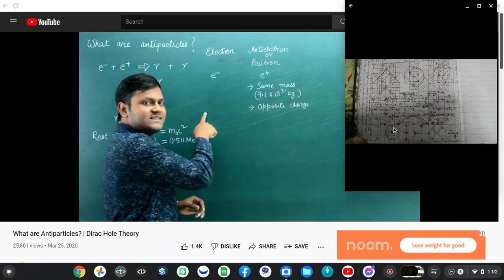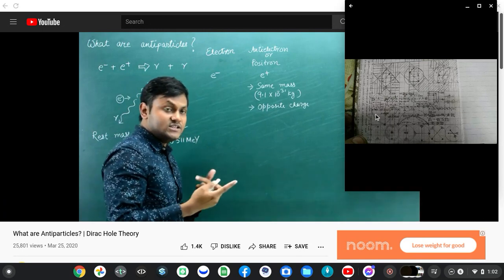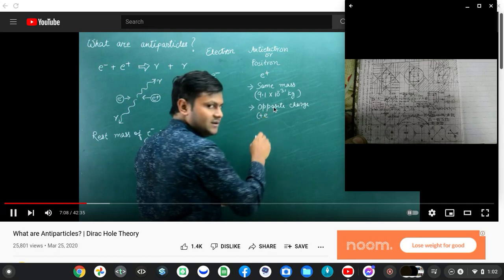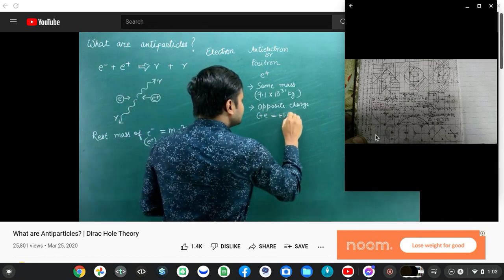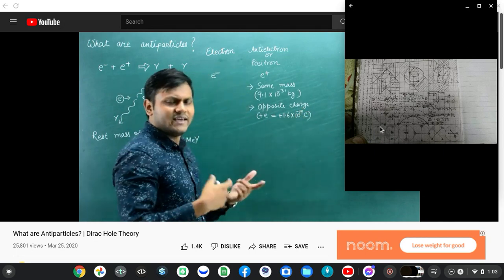The electron has a negative charge of minus 1.6 times 10 to the power minus 19 coulombs. The positron has a positive charge of plus e, plus the electronic charge, which is plus 1.6 times 10 to the power minus 19 coulombs. Now, why does it have an opposite charge?